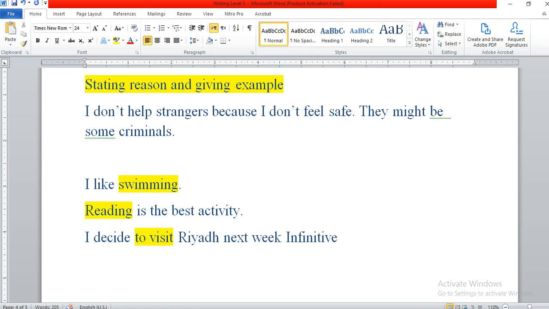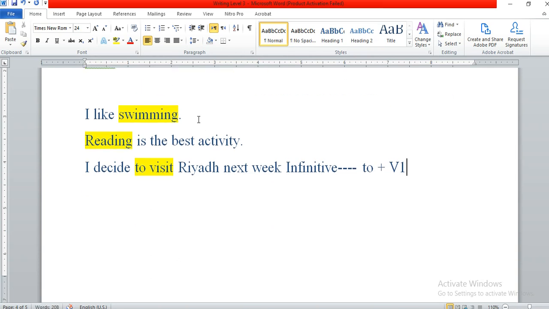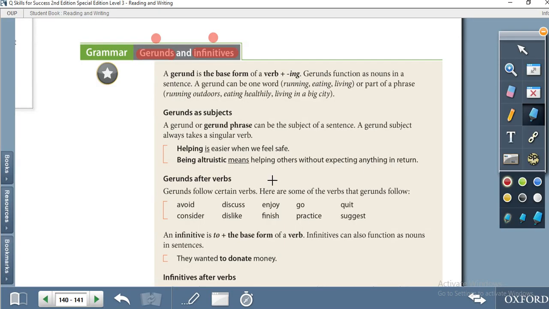As you know, an infinitive is to plus v1. I decide to visit, so this one is an infinitive, and it also functions as a noun. Swimming, when it is v1 plus ing, is called a gerund. So both function as nouns, but the form is different. Okay, let's move.